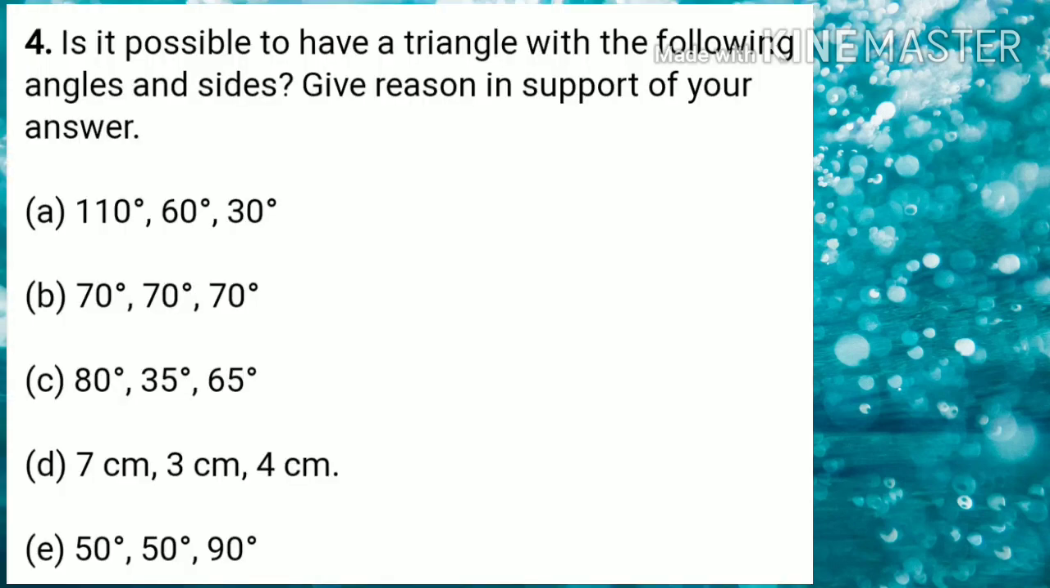Next question. Is it possible to have a triangle with the following angles and sides? Give reason in support of your answer. That means here the measures of some angles and lengths of sides are given to you and you have to decide whether it is possible to draw the triangle with the given measures. If it is possible, write yes, otherwise no. In this question you have to decide whether the triangle can be constructed with the help of the given measures or not.